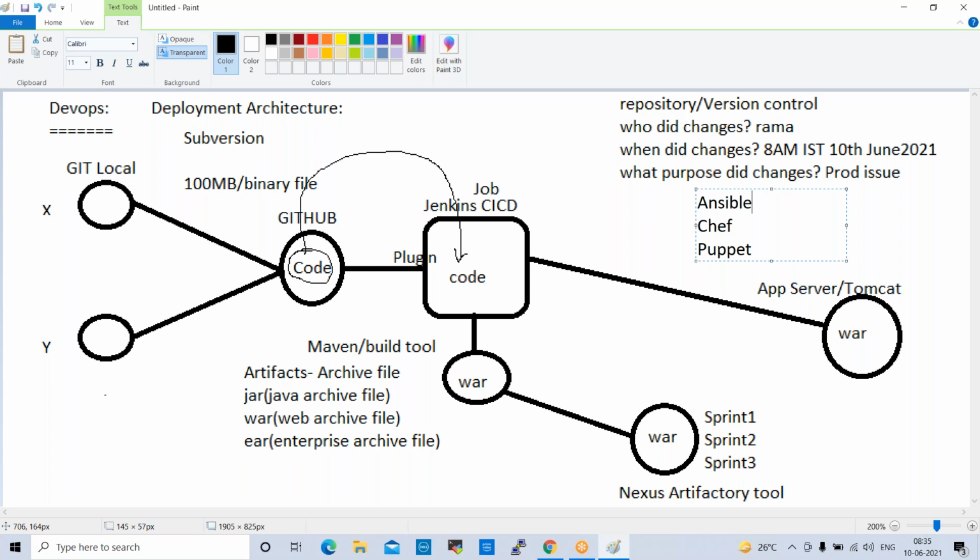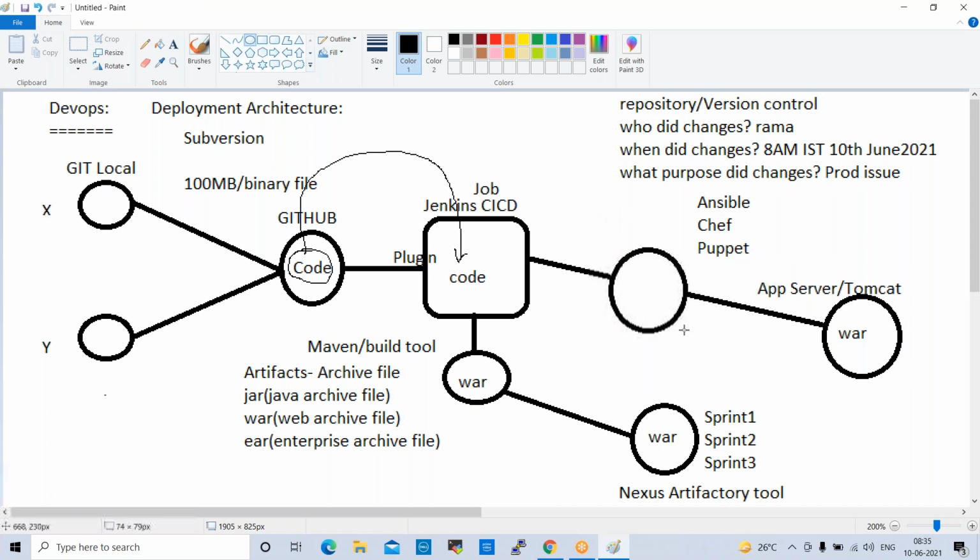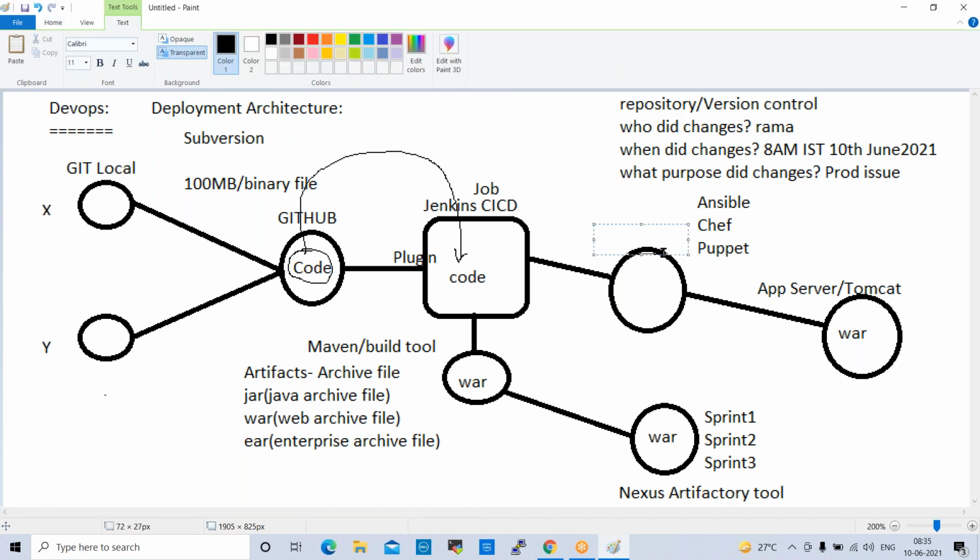So here, for deployments, we normally use Ansible to deploy the code. In the build and release process, we integrate Ansible here. Jenkins will trigger the job, and Ansible will deploy the code into the application server. This is Ansible. Before discussing this, let us try to understand what Ansible is and what Ansible will do.